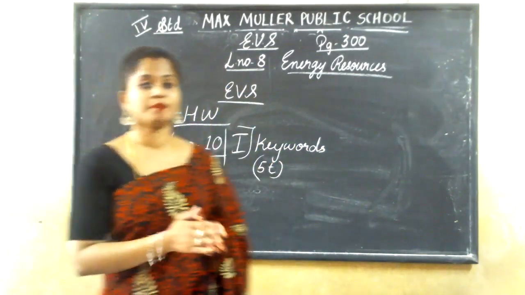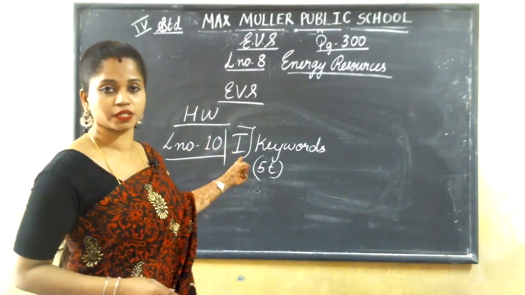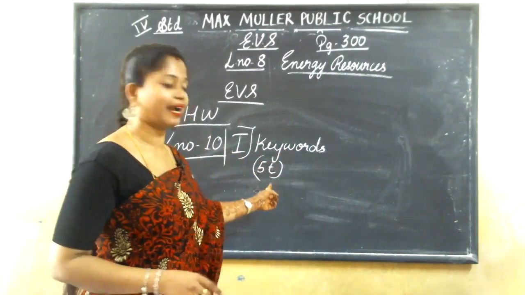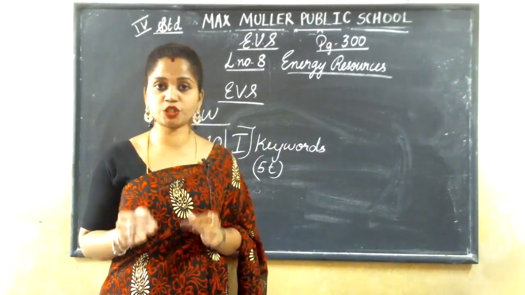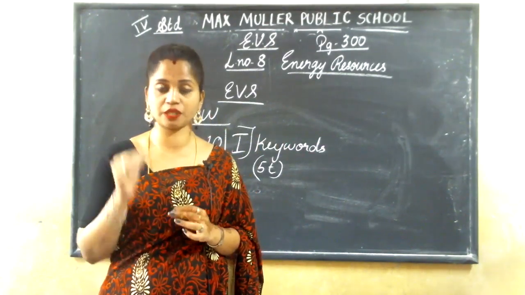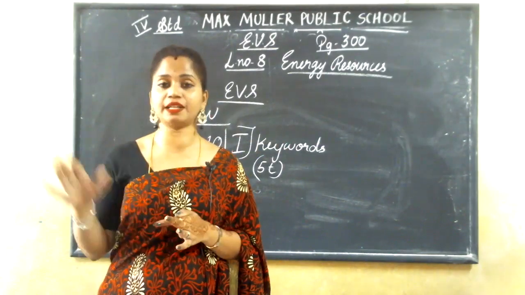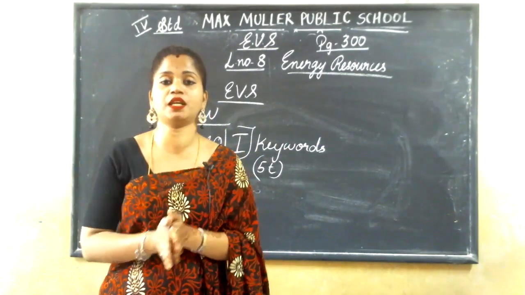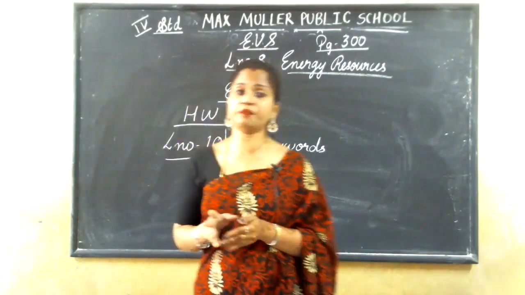Write today's date and write EVS, homework, lesson number 10, first main, keywords, five times. While writing the keywords, if you have any confusion with the notes in the PDF I sent, refer to your textbook. You are writing blindly and making many mistakes. Check the spellings and write properly.